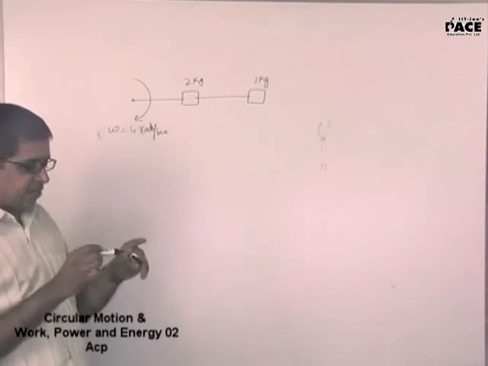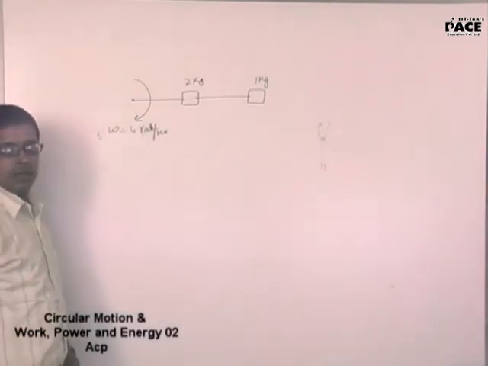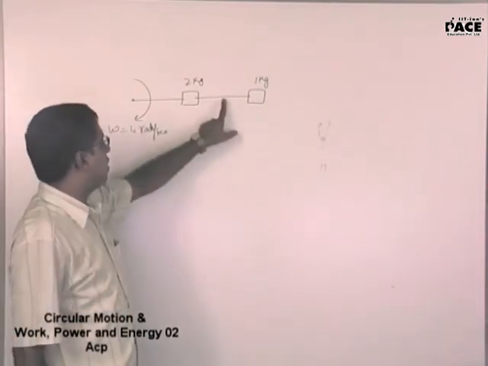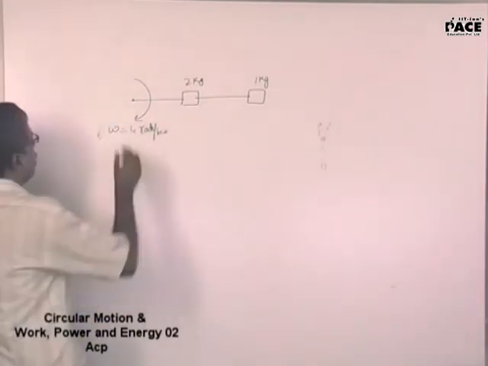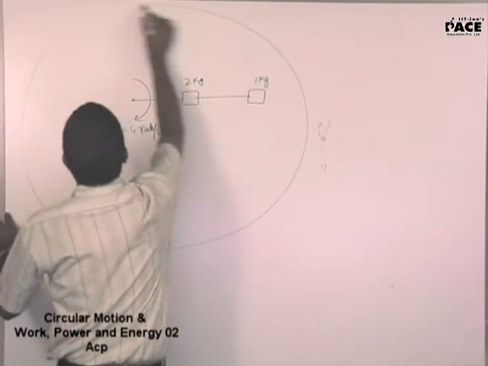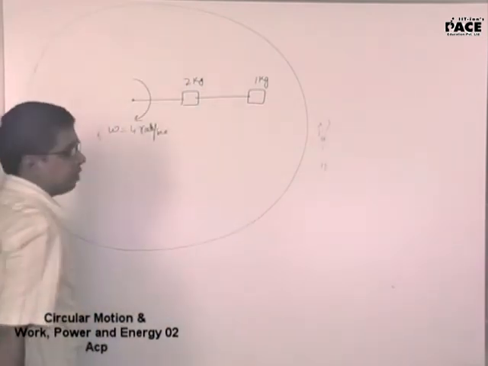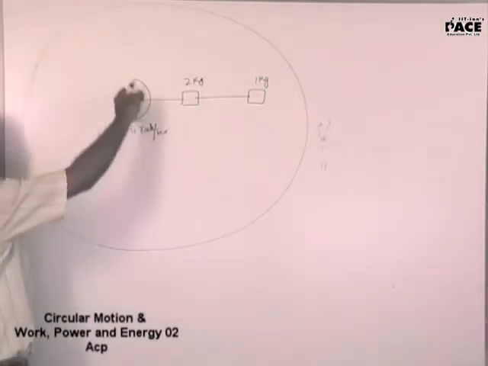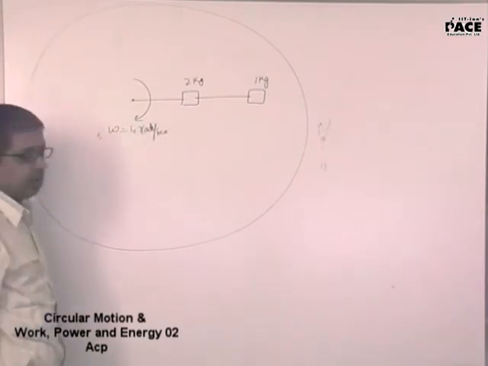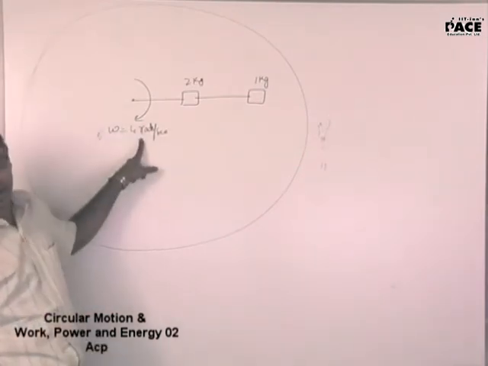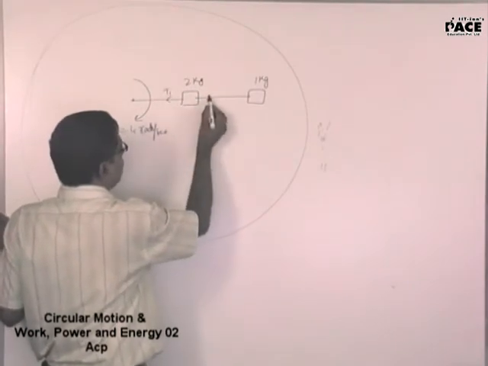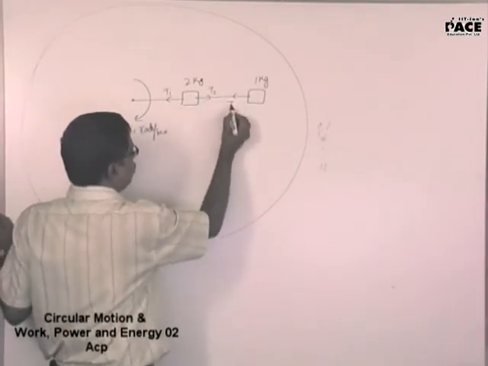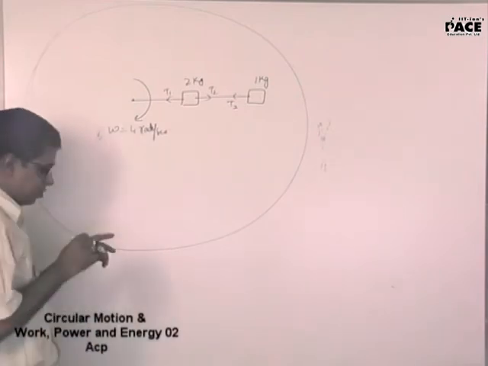On a horizontal surface, two blocks, 2 kg and 1 kg, are connected by two strings. You are viewing this from the top, on the table. This is rotating with an angular velocity of 4 radians per second. Find the tension. Here I will take T1, here I will take T2. Find the tension in both the strings.